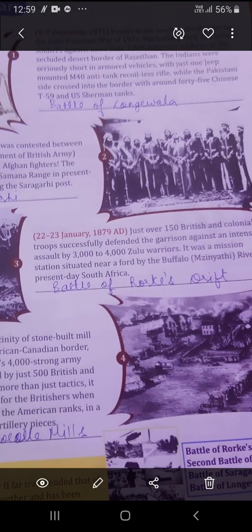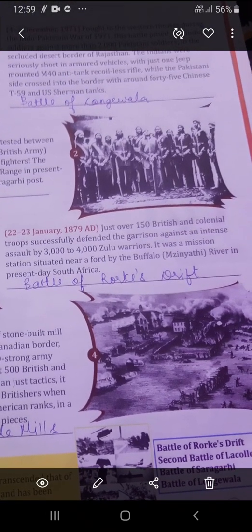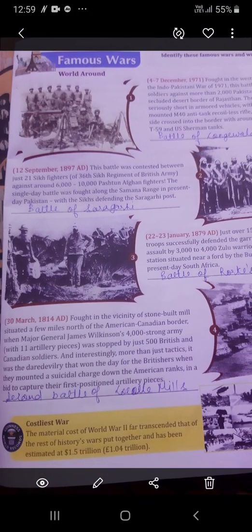22 to 23 January 1879, just over 150 British and colonial troops successfully defended the garrison against an intense assault by 3,000 to 4,000 Zulu warriors. It was a mission situated near a fort by the Buffalo River in present day South Africa. Battle of Rorke's Drift.